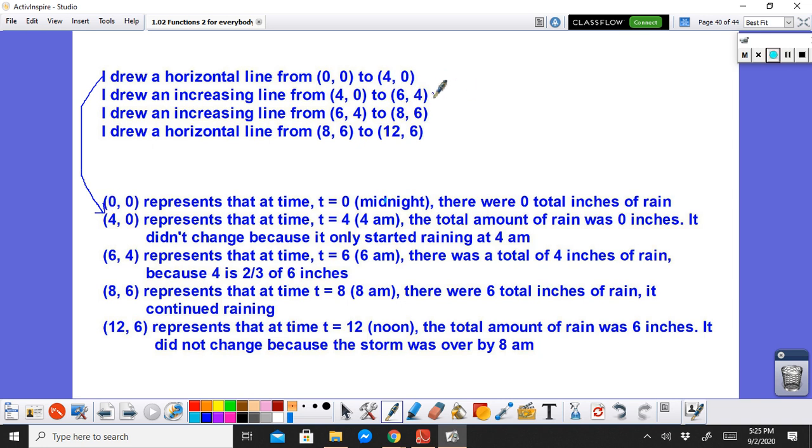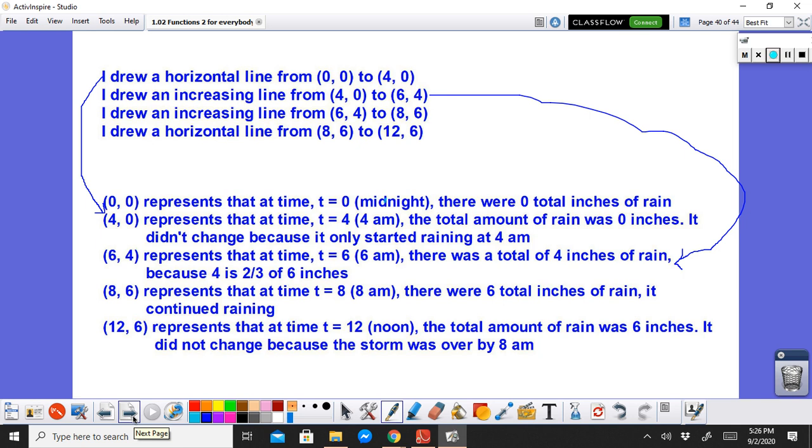And then for the second line, the explanation of that is over here. And so on and so forth. Yeah? So you can just copy this whole thing and come up with the whole explanation for the graph that you made earlier.